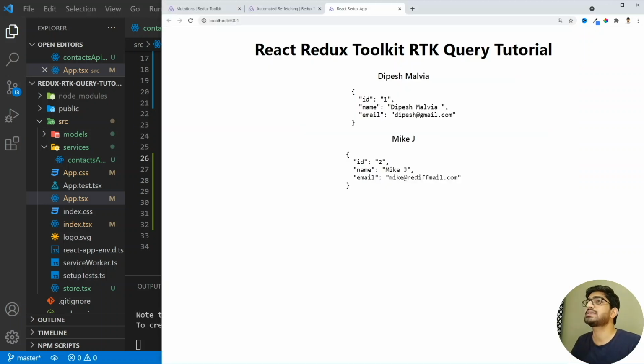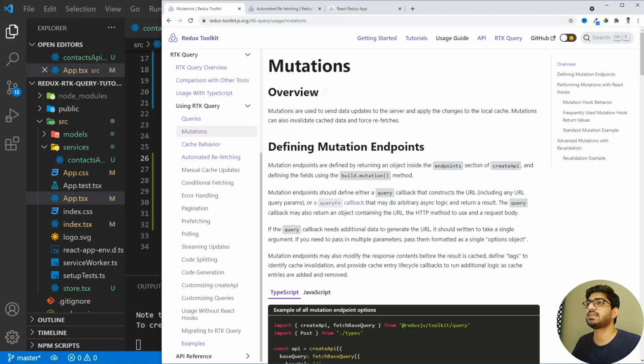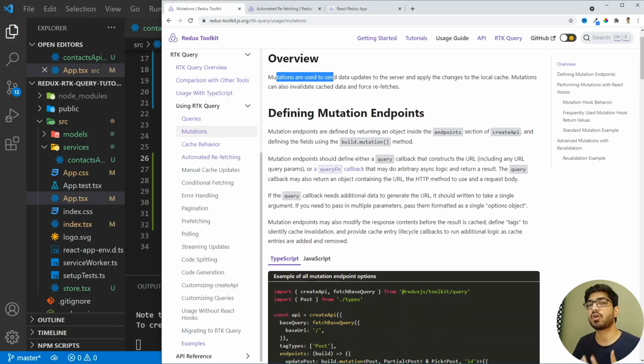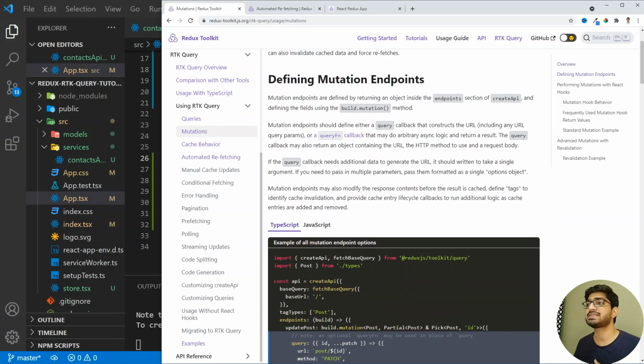So I'm going to go to the documentation, and here you will see what mutations are. Mutations are used when you want to send data to the server and apply changes to the local cache. Mutations can also invalidate cache and force refetches. And we are going to see all this in this example. If you want to understand more about mutations, you can follow this documentation page. I'm going to add all the links in the description below. So now let's go back to our code.